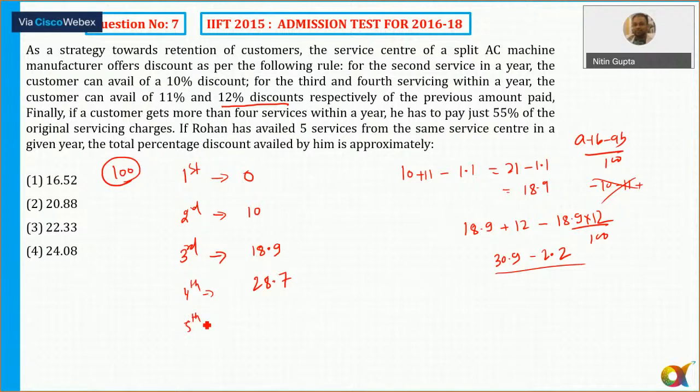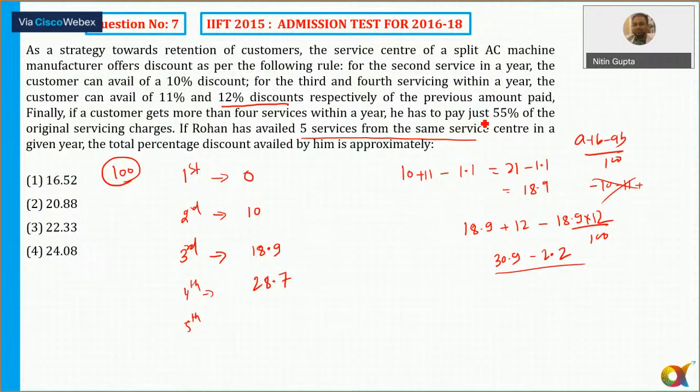If Rohan has availed 5 services, it is a discount, so you can always put a negative sign outside. So it will become A plus B minus AB by 100.